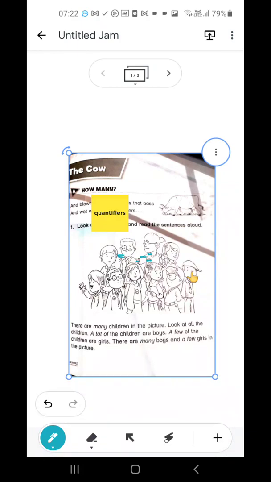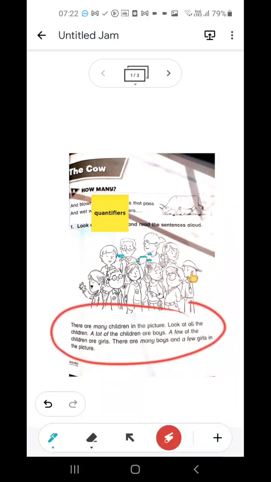And there are many words like much, many, few, a little, all. They are all quantifiers. And they give us information about quantity or the number of something. Likewise, here in these sentences, they are telling us about the number of people. Okay? So they have their own meaning as well.